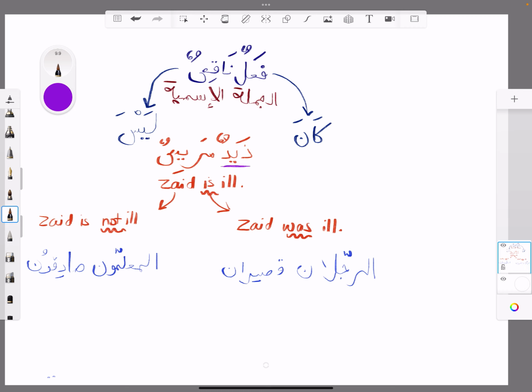We have this sentence here, Zaydun maridun, and we mentioned that the mubtada, which is this one here, Zaydun, must match the khabar, right? In terms of its i'rab, so they're both marfu. In terms of its number, they're both singular, and they must match in terms of gender. Here in this case, they're both masculine. But in terms of definiteness or indefiniteness, they don't need to match.